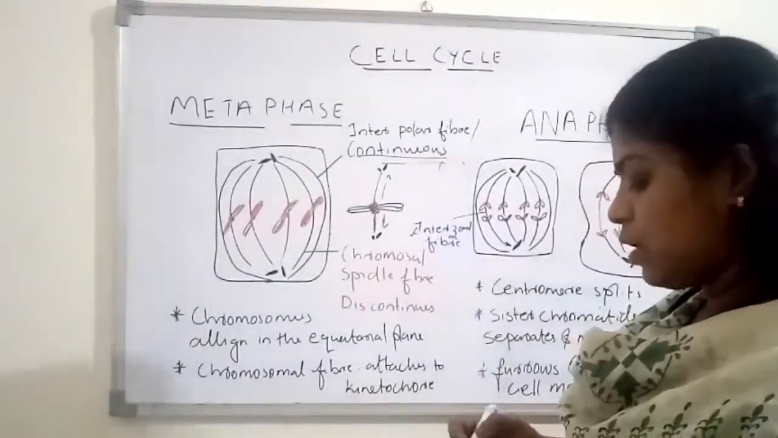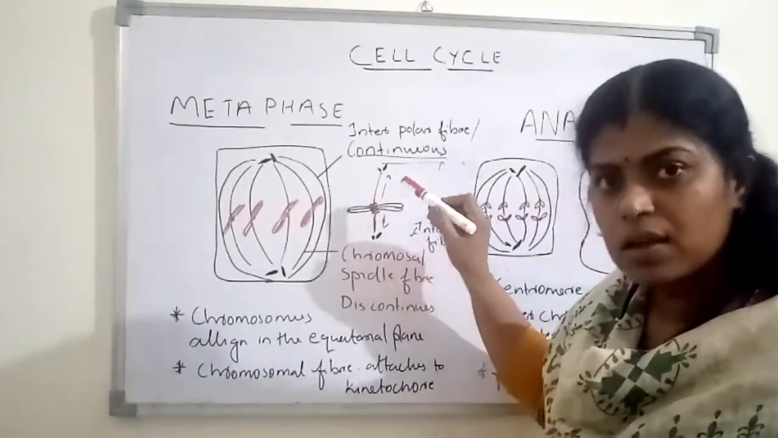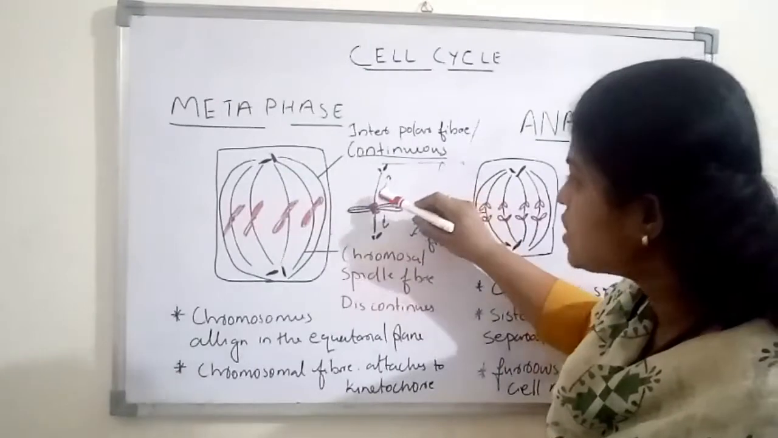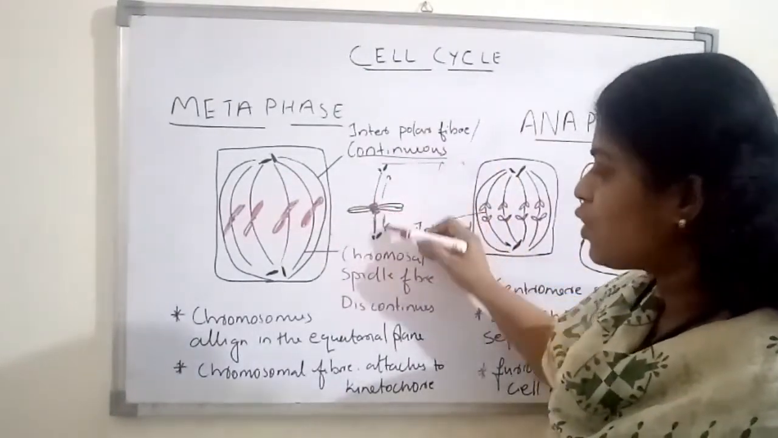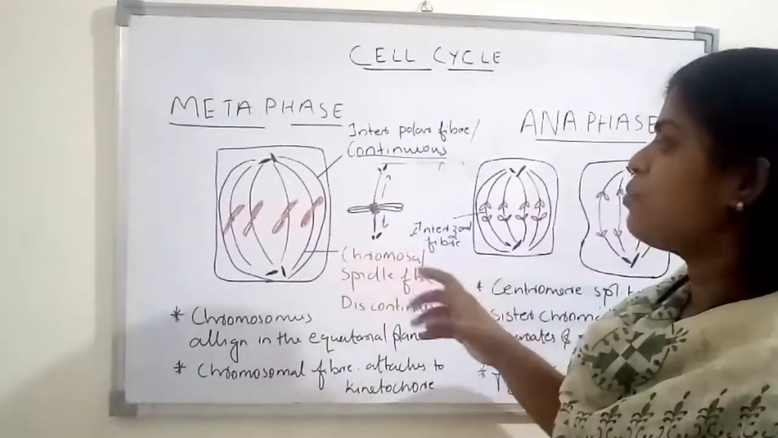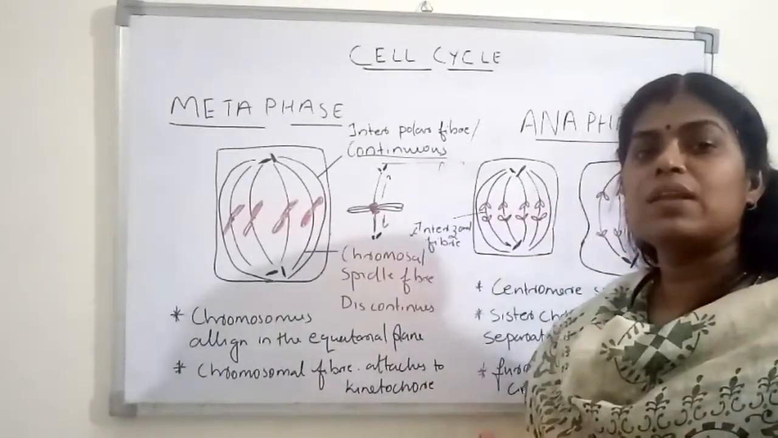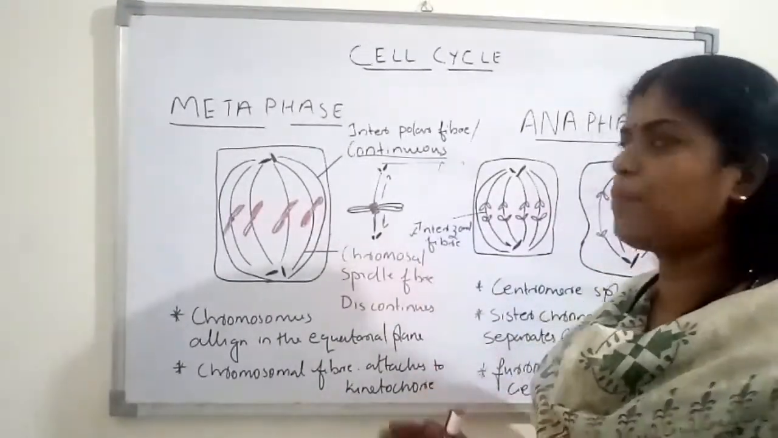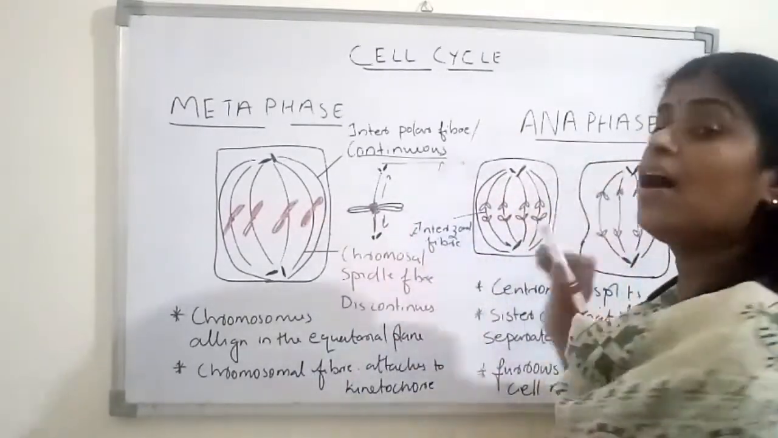Okay, so this is what I have told you, that the spindle fiber is attached to the kinetochore, and this spindle fiber will start to pull towards this pole, and this will start to pull towards this pole, and it is creating a pressure on the centromere. Finally, the centromere will get split. That is really happening in the next phase, otherwise anaphase.